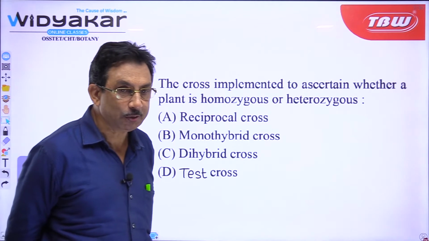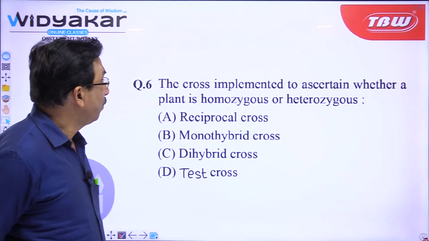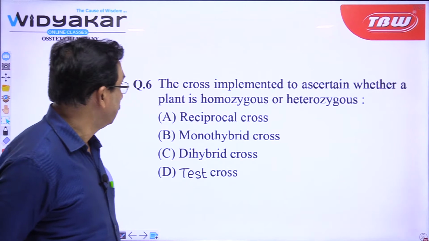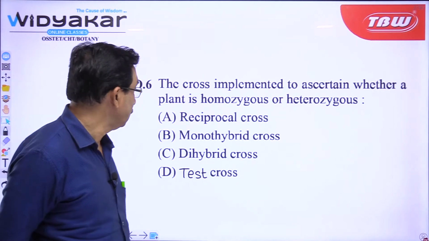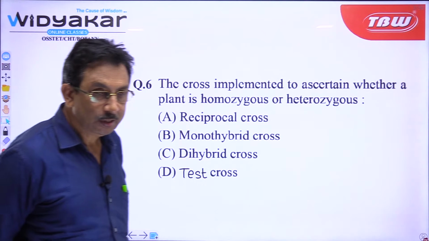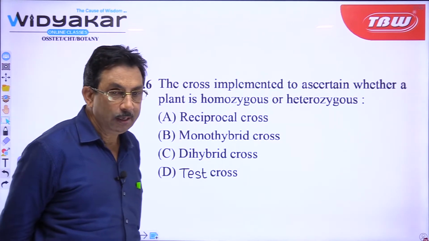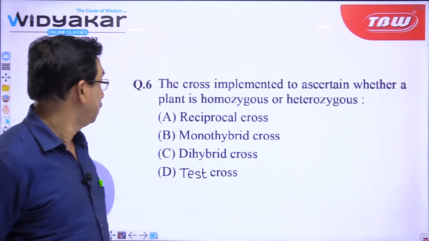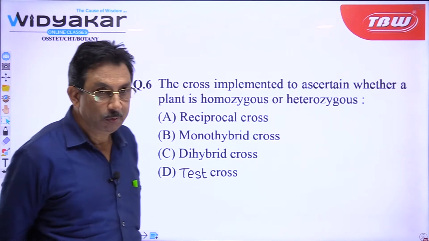Question number 6. The cross implemented to ascertain whether a plant is homozygous or heterozygous is: reciprocal cross, monohybrid cross, dihybrid cross and test cross. It relates to Mendel's genetics. So, which one will be the answer?